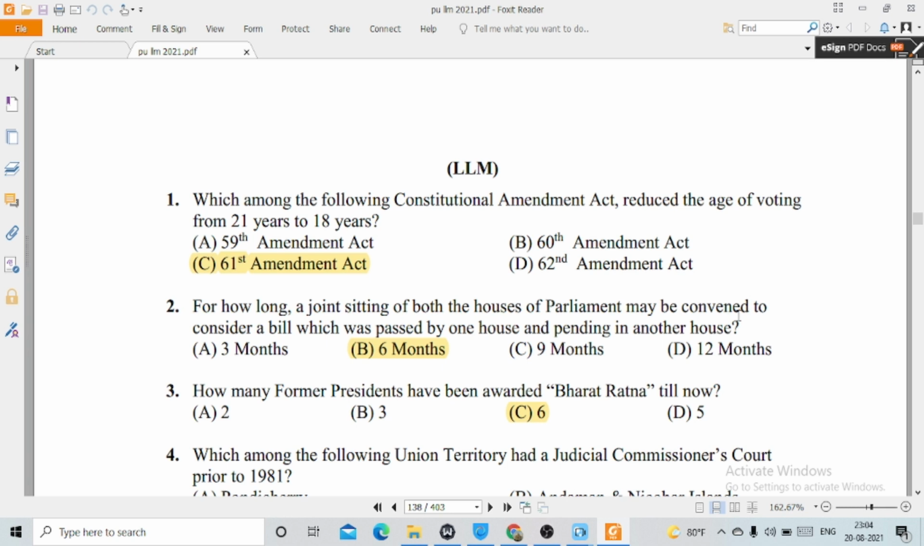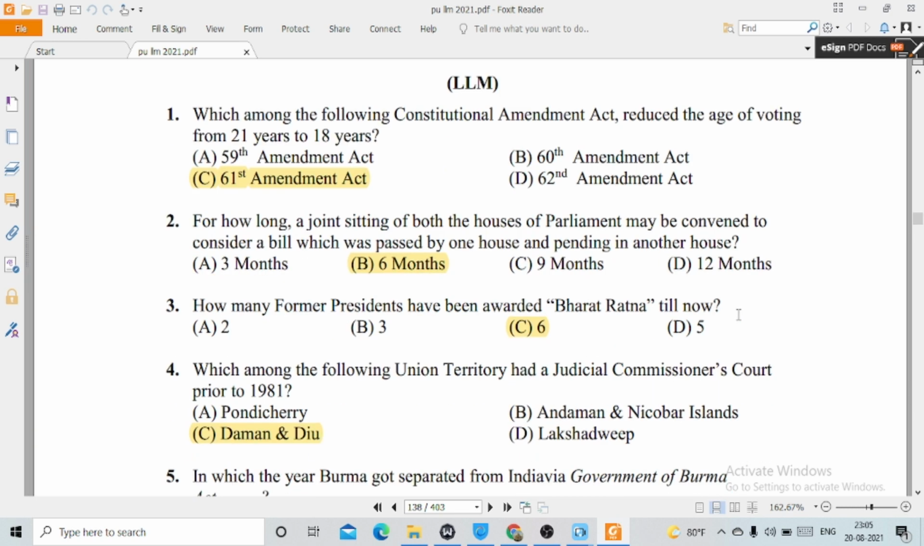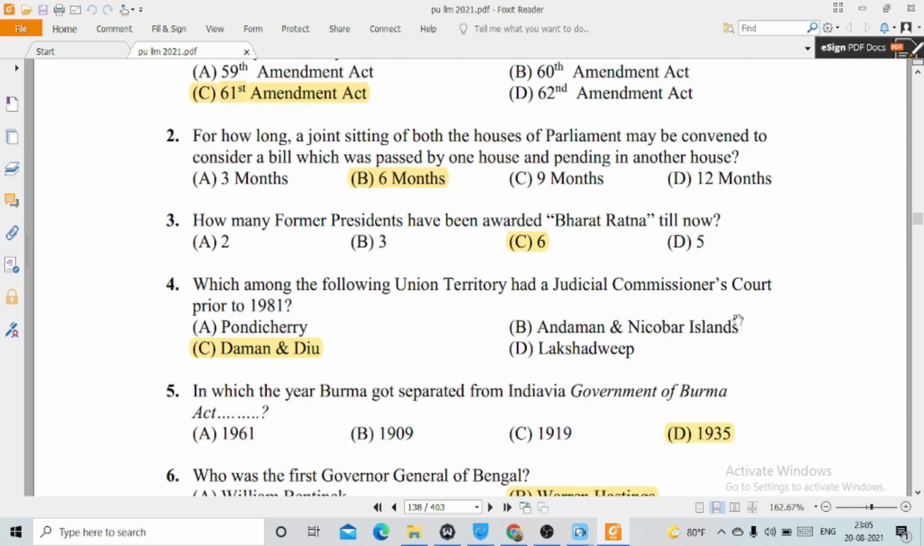So let us start. 1. Which among the following Constitutional Amendment Act reduced the age of voting from 21 years to 18 years? This is option number C, 61st Amendment Act. 2. For how long a joint sitting of both the houses of parliament may be convened to consider a bill which was passed by one house and pending in another house? This is option number B, 6 months. 3. How many former presidents have been awarded Bharat Ratna till now? This is option number C, 6.